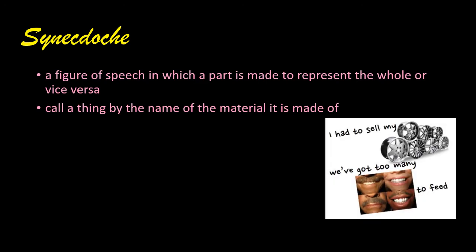Here in the picture you can see, I had to sell my wheels, meaning vehicles. Vehicles have wheels, so to represent the vehicle, wheels are used. In the next one, we have got too many mouths to feed. Mouth is representing human beings or people. That is why here it is synecdoche.